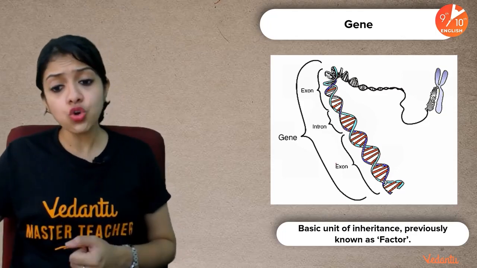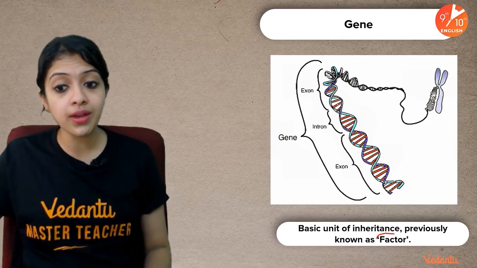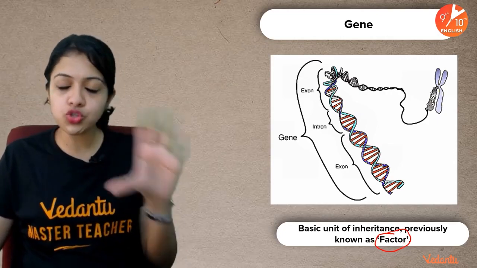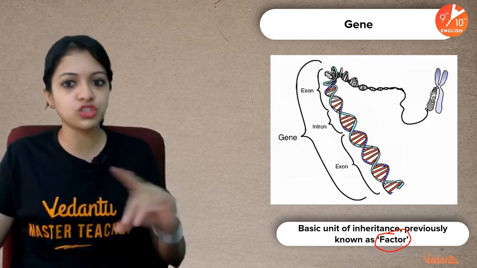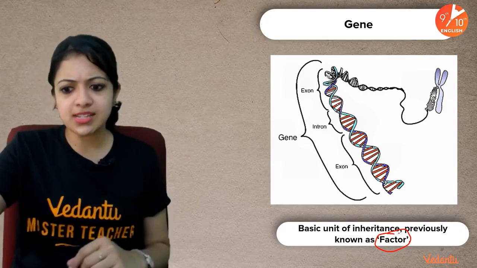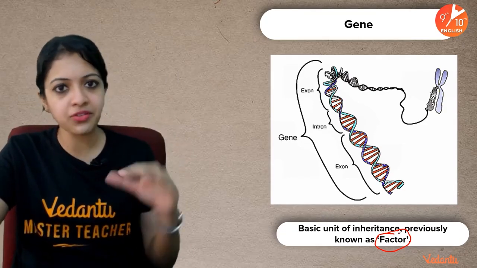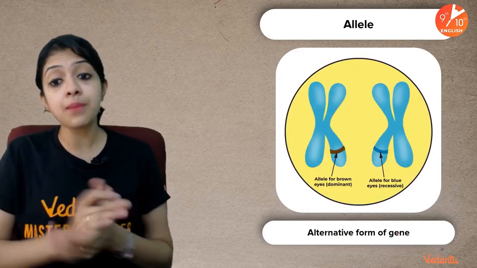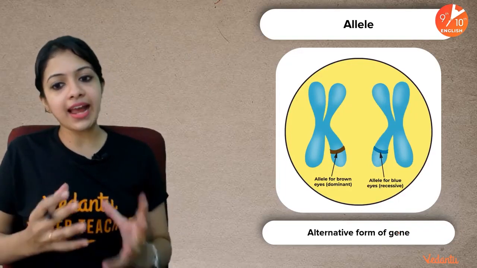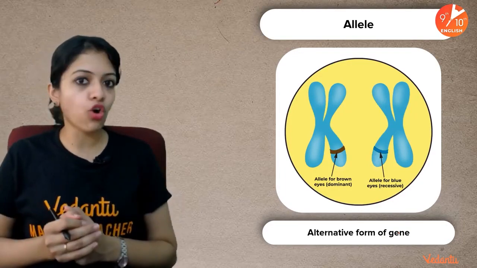Genes were previously known as factors. The term factor used to be the term that was used in place of gene. Before the term gene came into existence, they were called factors. This was pretty much in the mid 1800s. Now comes another very closely related term, which is allele. Alleles are actually alternative forms of genes.